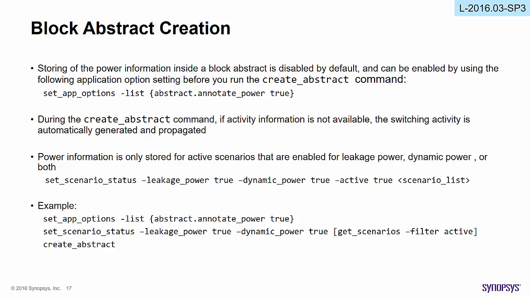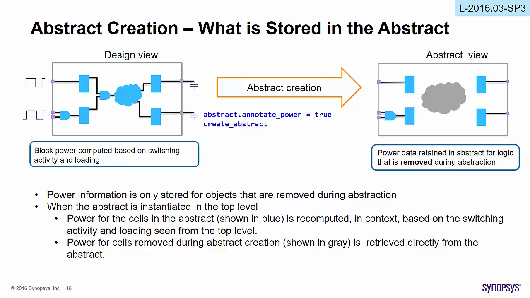Example: set the app option abstract.annotate_power to true and then use the set scenario status command to activate the scenarios which are enabled for leakage power or dynamic power or both. Then run create abstract. This slide explains what is exactly stored in power abstracts.